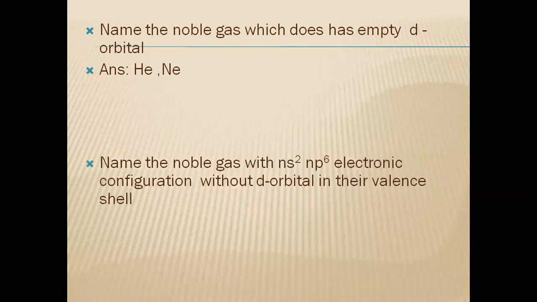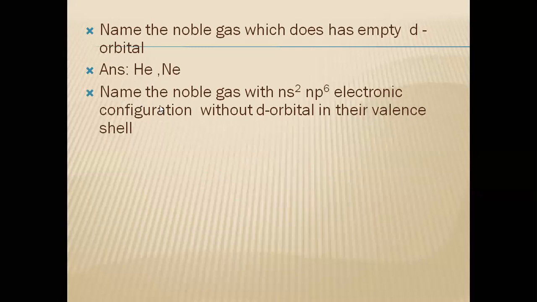Now, next question. It was asked in 2019 annual. Name the noble gas with ns2 np6 electronic configuration without d orbital in the valence shell. Can I write helium? No. Why?